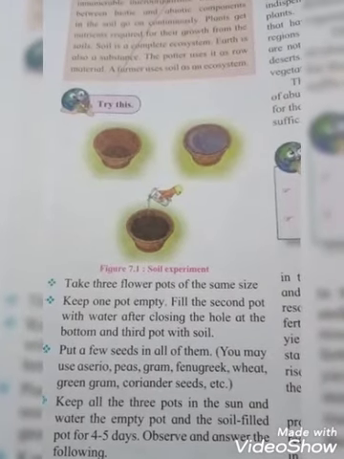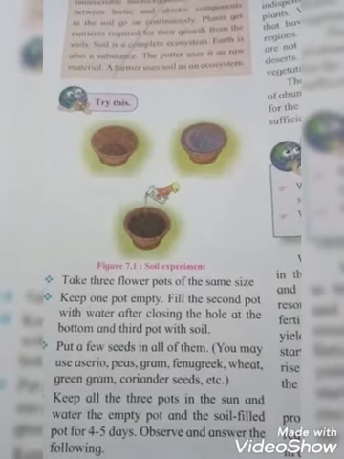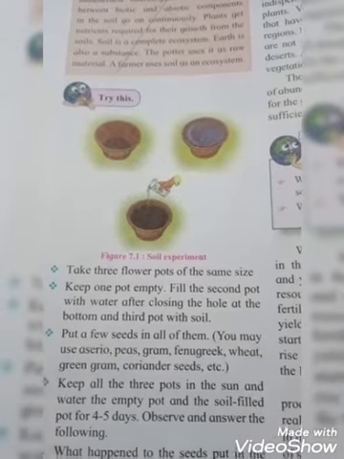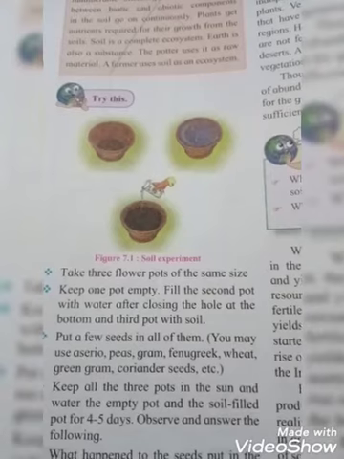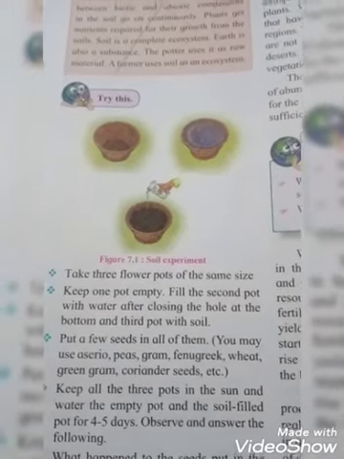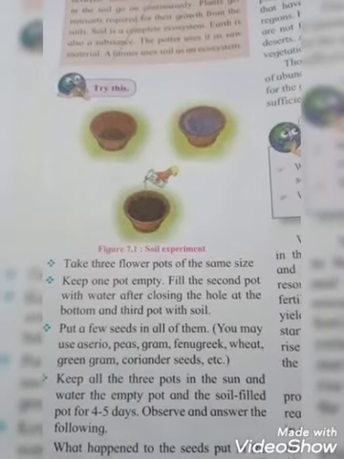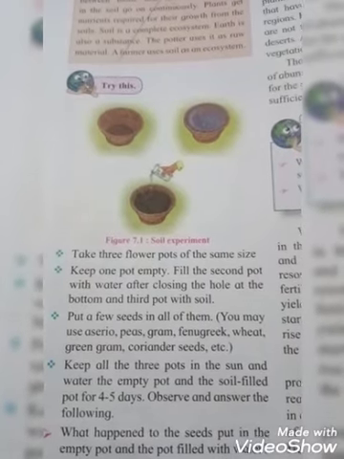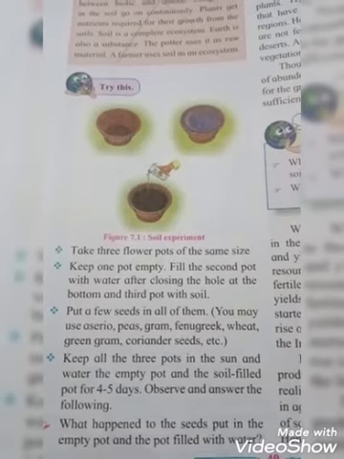So you have to keep one pot empty, fill the second pot with water after closing the hole at the bottom, and the third pot with soil. Put a few seeds in all of them. You may use peas, gram, fenugreek, wheat, green gram, coriander, etc. So all these are different types of seeds. You have to use any one seed in them. Keep all the 3 pots in the sun and water the empty pot and the soil filled pot for 4 to 5 days.